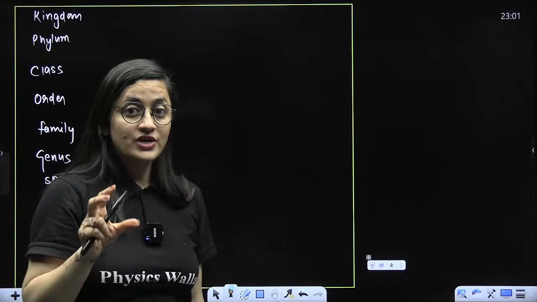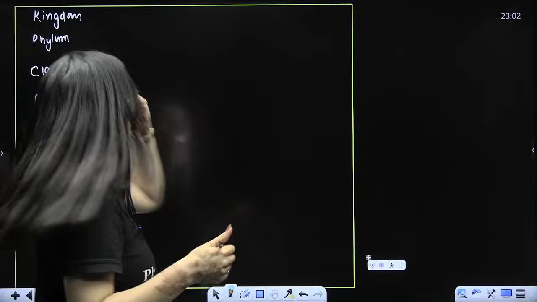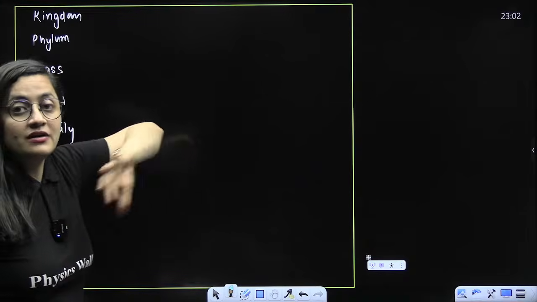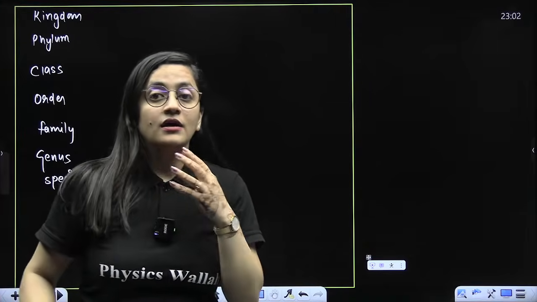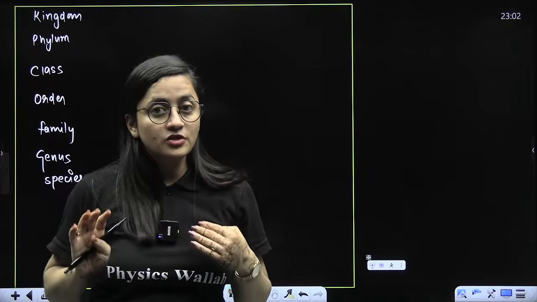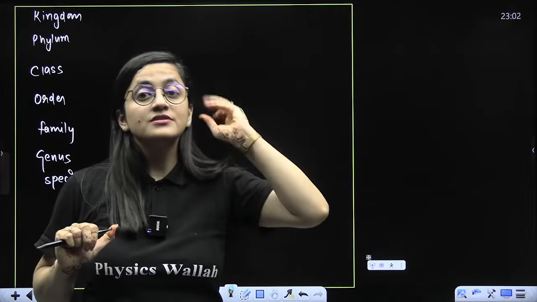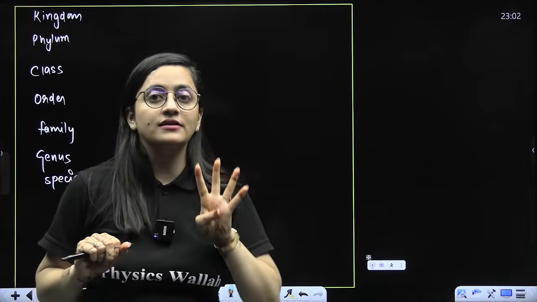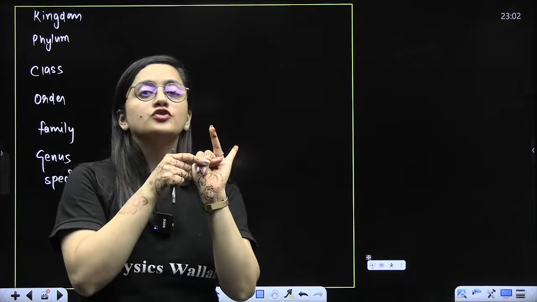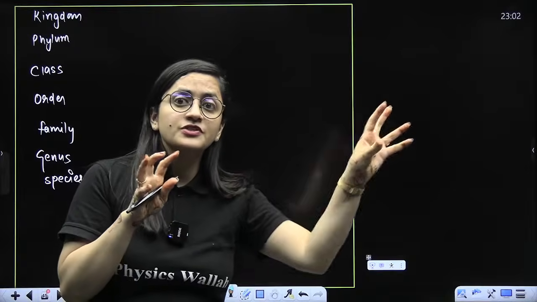But are they all the same? No. You know that the kingdom is Animalia, but when I say phylum Annelida, I am talking about a certain organism. When I say phylum Chordata, I'm talking about certain organisms. In phylum Chordata, 4 basic characters are there: notochord, dorsal hollow nerve cord, pharyngeal gill slits, and post-anal tail. These are the characters which make them chordates.